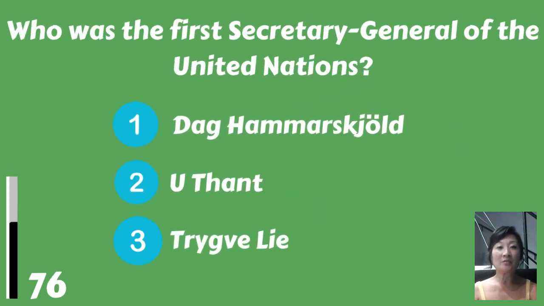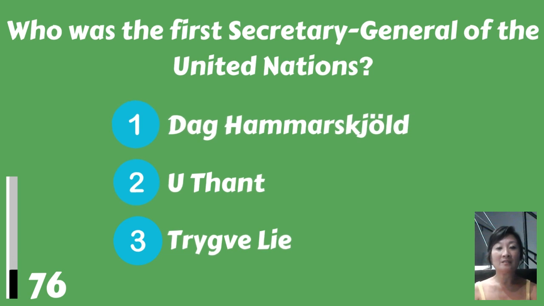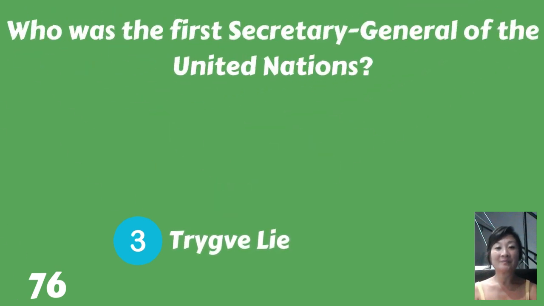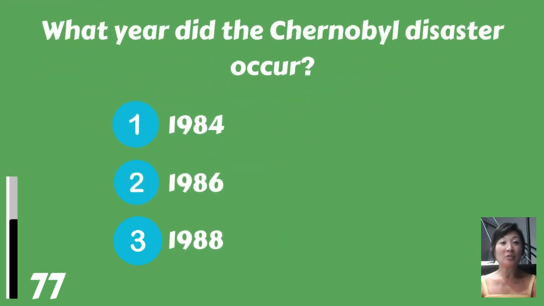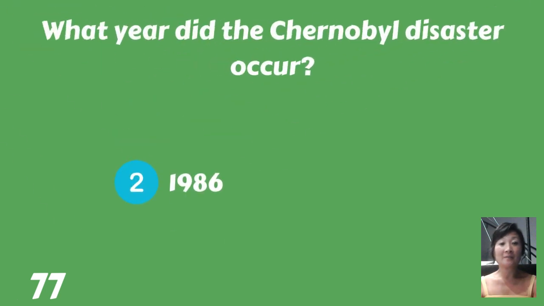Who was the first Secretary General of the United Nations? Dag Hammarskjöld, U Thant, or Trygve? Trygve. What year did the Chernobyl disaster occur? 1984, 1986, or 1988? 1986.